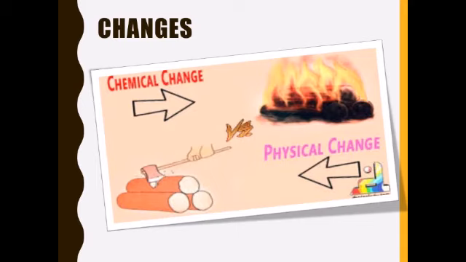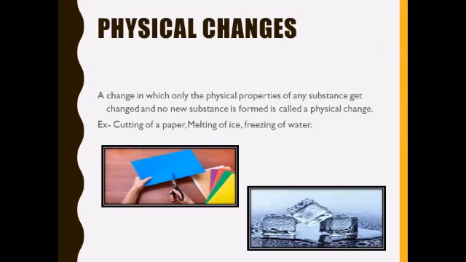In this chapter, we will study about nature of changes. On the basis of nature of changes, we can divide changes in two types: physical changes and chemical changes. Now first we will discuss physical changes. A change in which only the physical properties of any substance get changed and no new substance is formed is called a physical change.